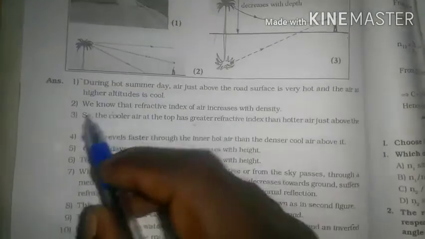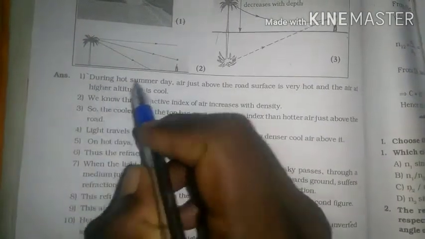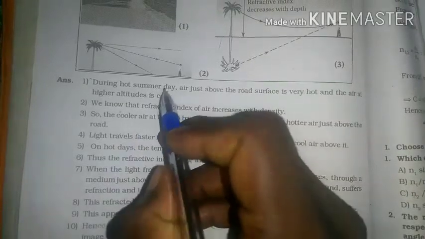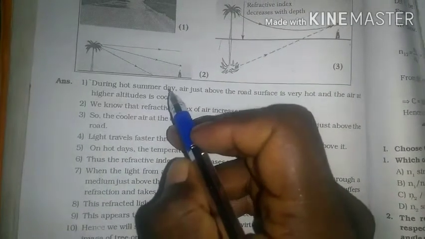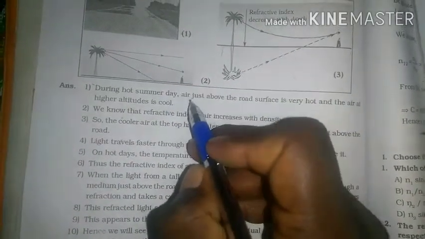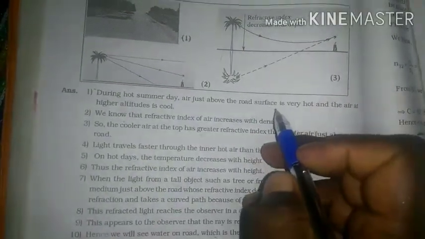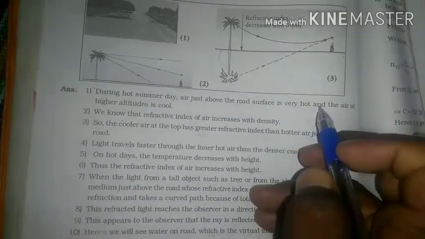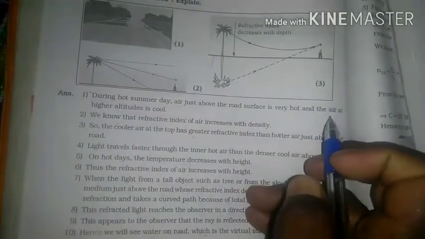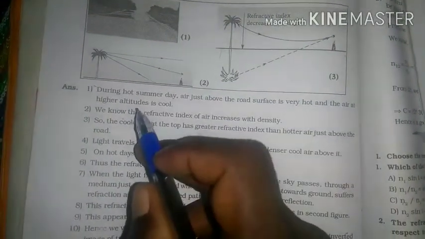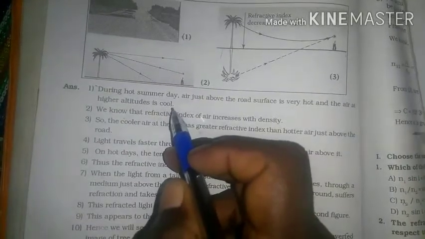Explanation. During a hot summer day, in the month of May, it is very hot. The air just above the road surface is very hot, and the air at higher altitudes is cooler.